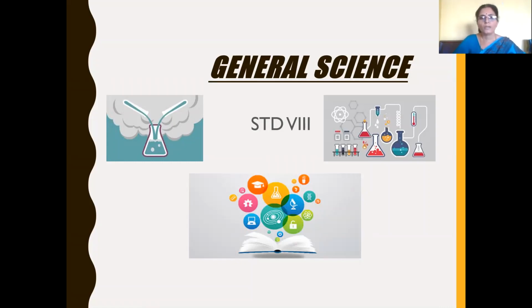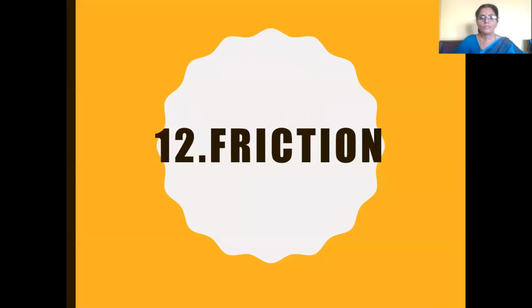Hello children, welcome all. Today in this session we are going to learn about our chapter number 12, friction.